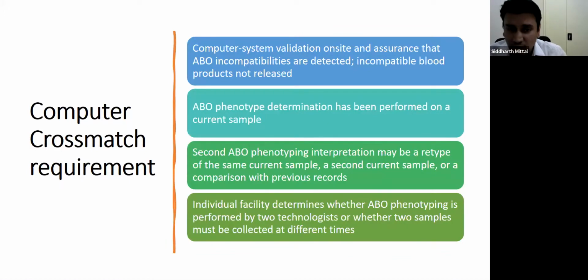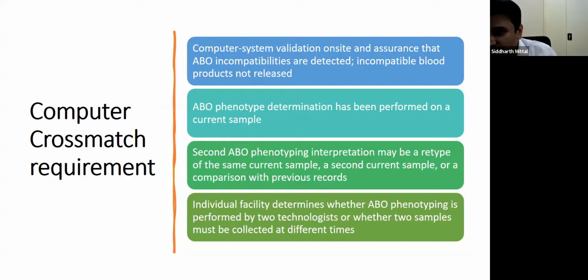The requirement to set up a computer cross-match in any lab or transfusion medicine department will be that it should have a computer system which is validated on site to detect ABO incompatibilities, and incompatible products should not be released. The computer system should be validated properly in this respect. Also, the ABO phenotype has to be determined on the present sample which is collected at the time of cross-match.